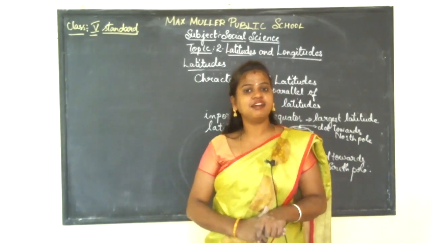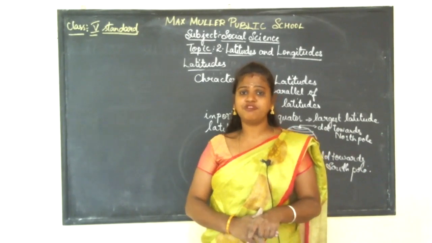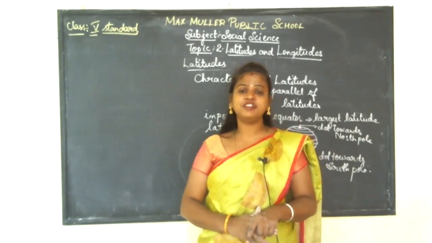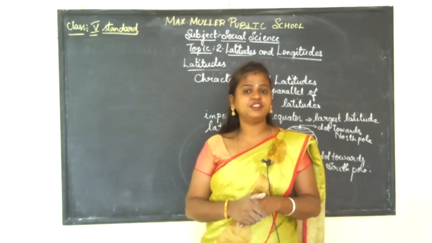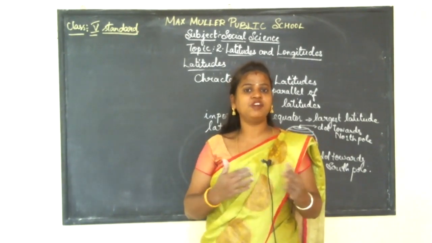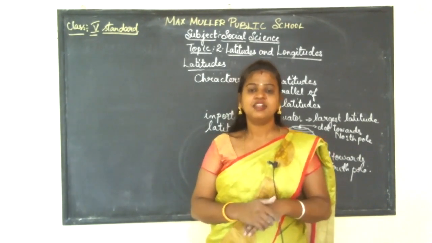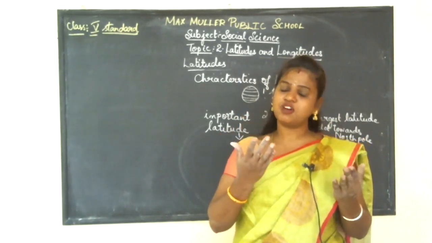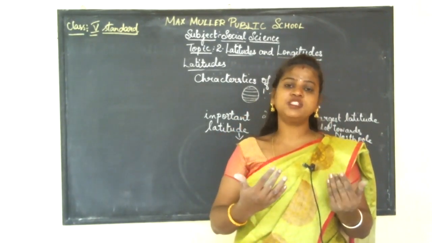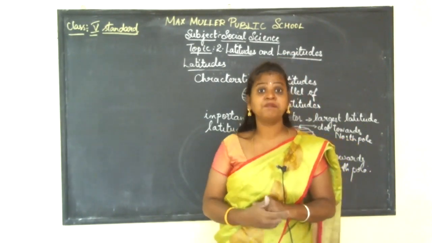So I think that you have understood the meaning of latitudes, the different types of latitude, and how the equator divided the earth into two equal halves, the north and south. The equator which starts from the north is called the northern hemisphere, and the part till south is called the southern hemisphere.